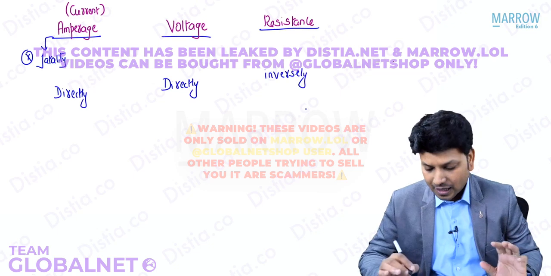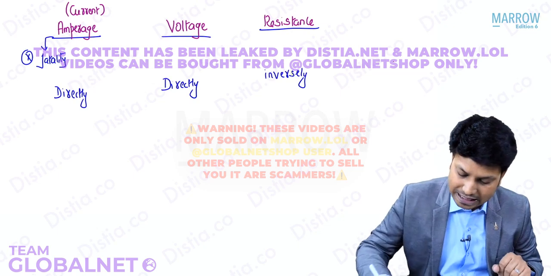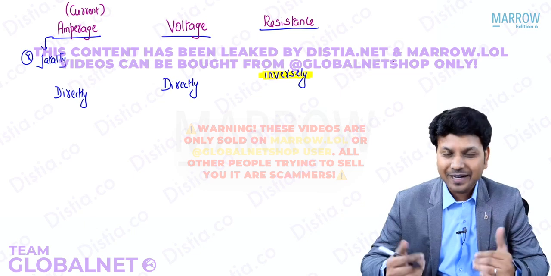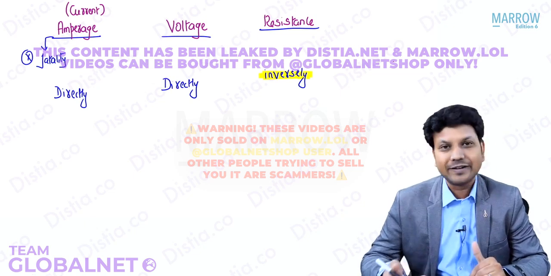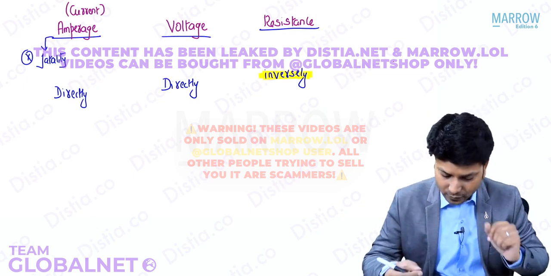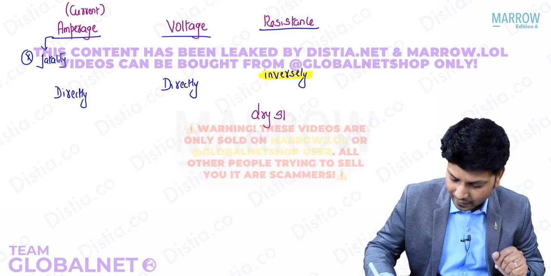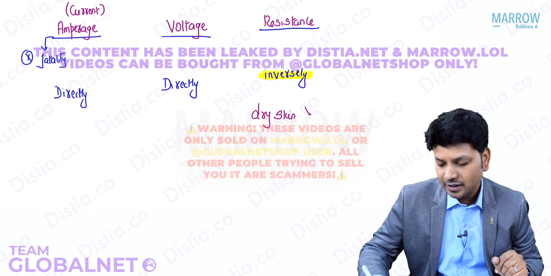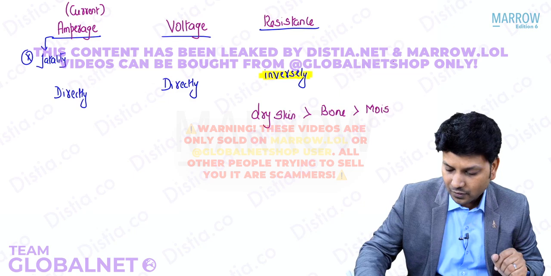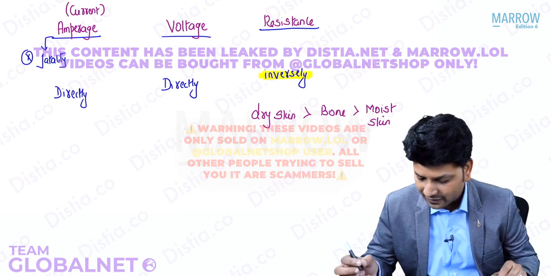Now I've told you amperage, voltage, and resistance, and that resistance is inversely proportional. When you increase the resistance, passage of electricity will be less. When you decrease the resistance, passage of electricity will be more. Just like you compare dry skin and moist skin. The maximum resistance is offered by dry skin, followed by bone, followed by moist skin. Moist skin offers very, very less resistance.